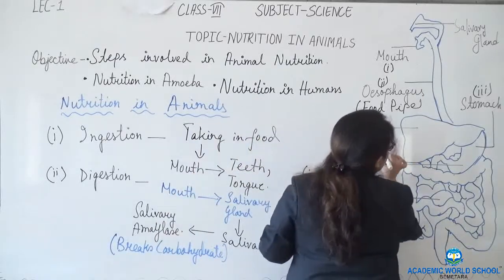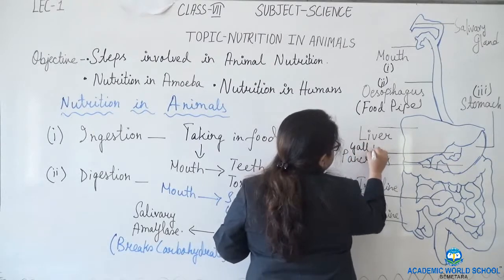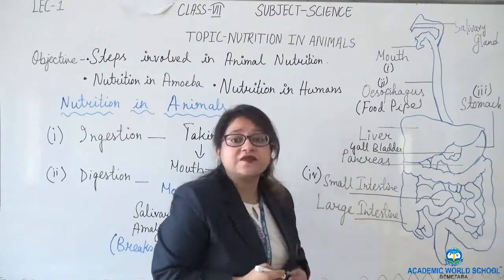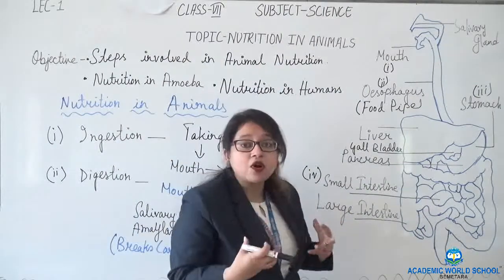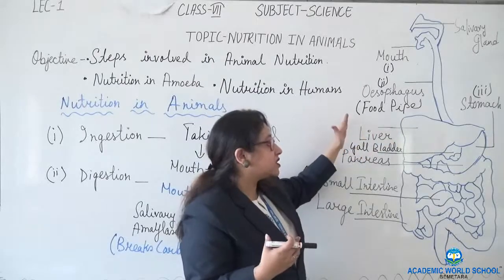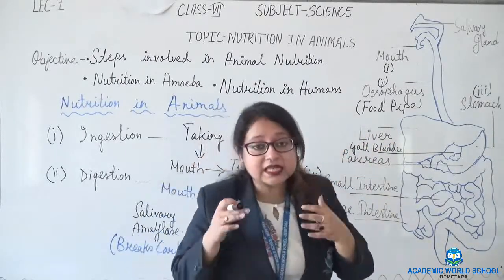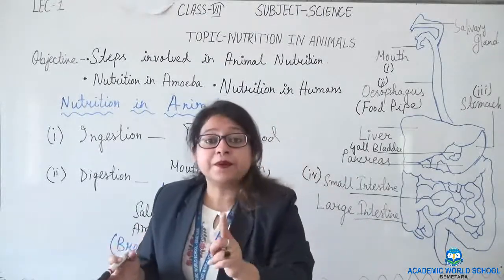Here this is the liver and here somewhere we are having the gallbladder. Now what is the function of this gallbladder? The gallbladder stores the bile which is secreted from the liver, and what is the function of this bile? Bile breaks down fat.